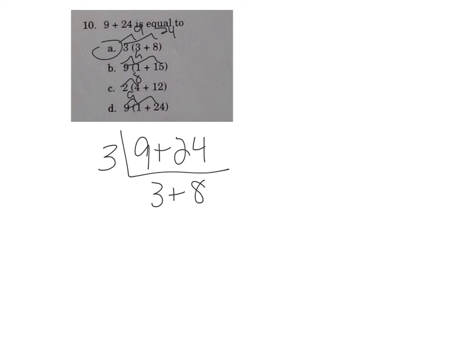That's not a 9. 9 times 1 is 9, but 9 times 24 is much bigger than 24. So definitely. You could also take the numbers 9 plus 24. We could use our upside down division. We could find a factor of 3, and we would find the same 3 times 3 plus 8.